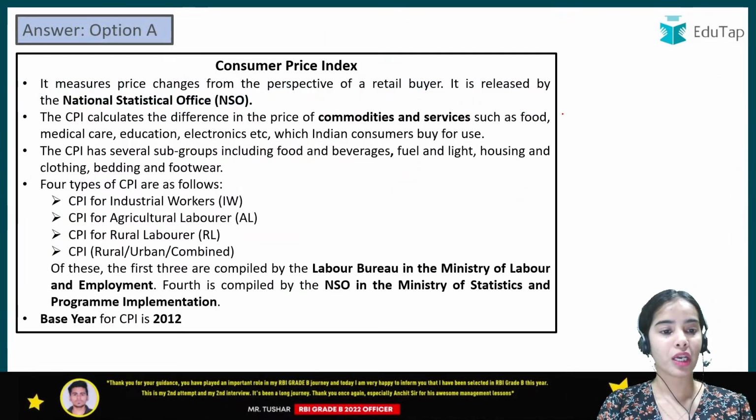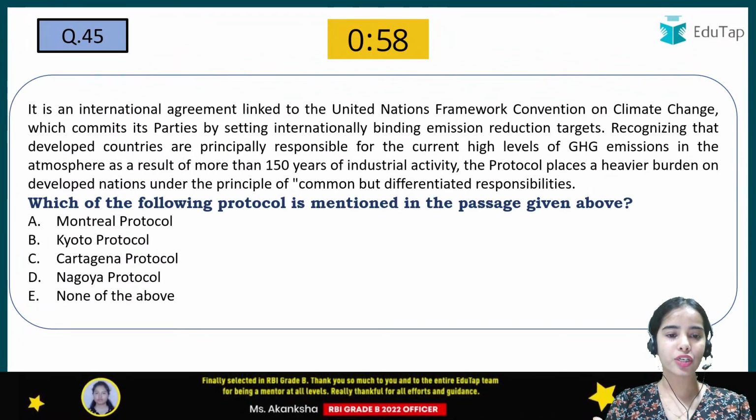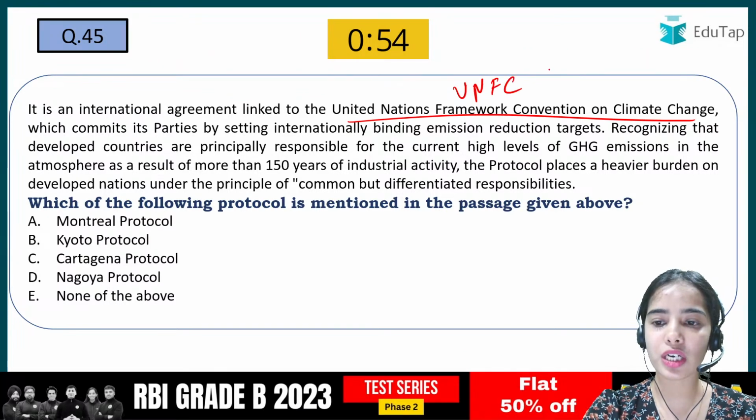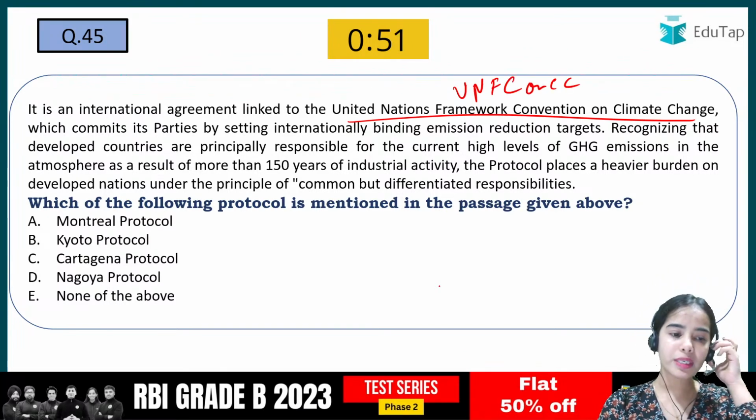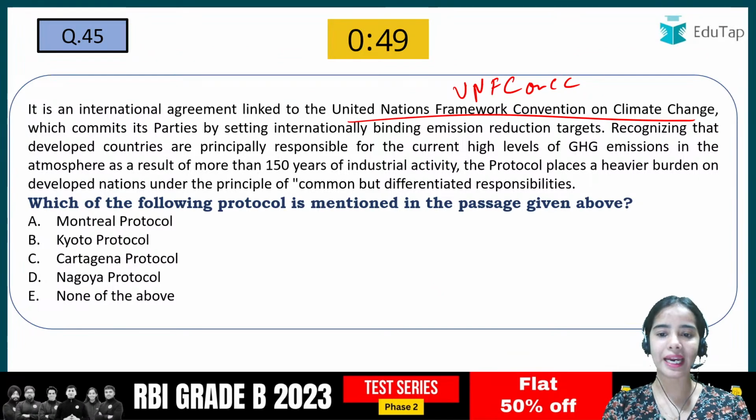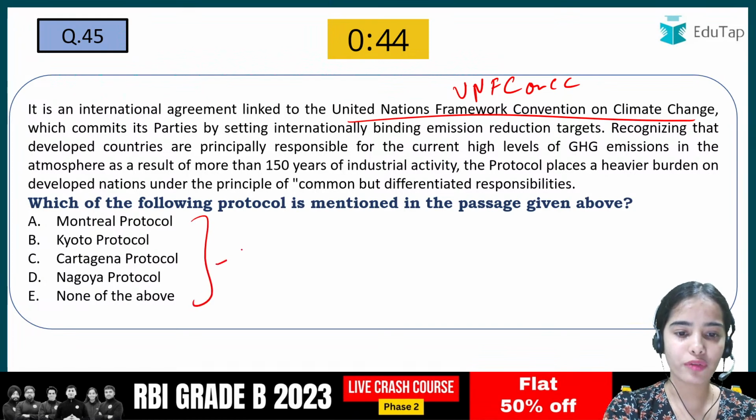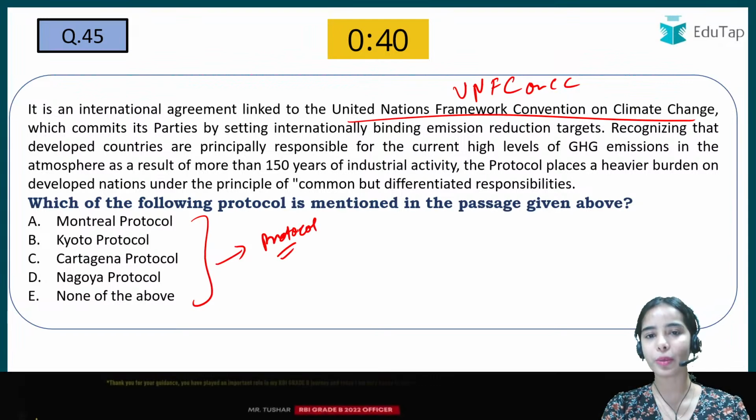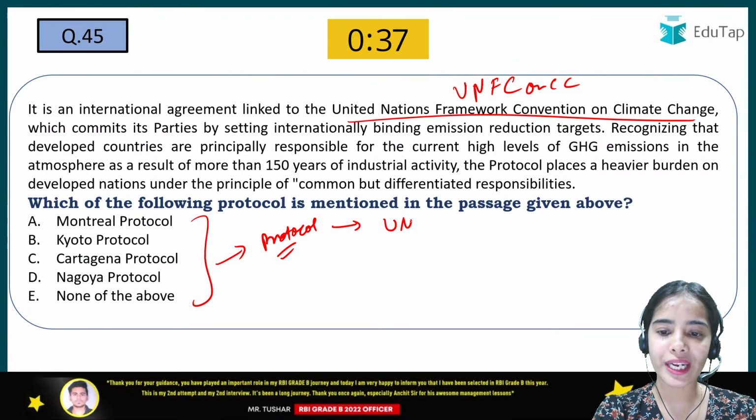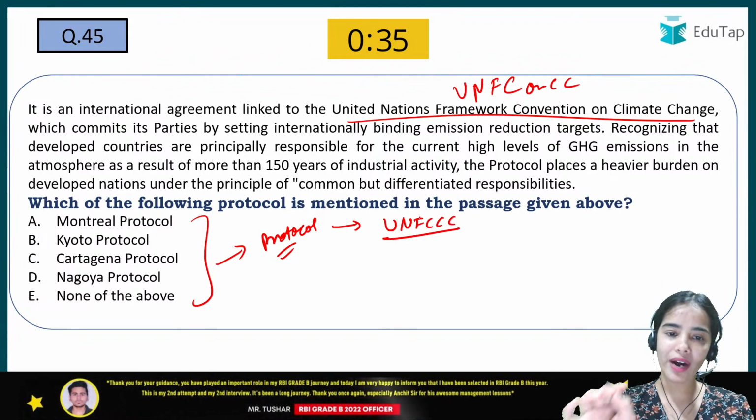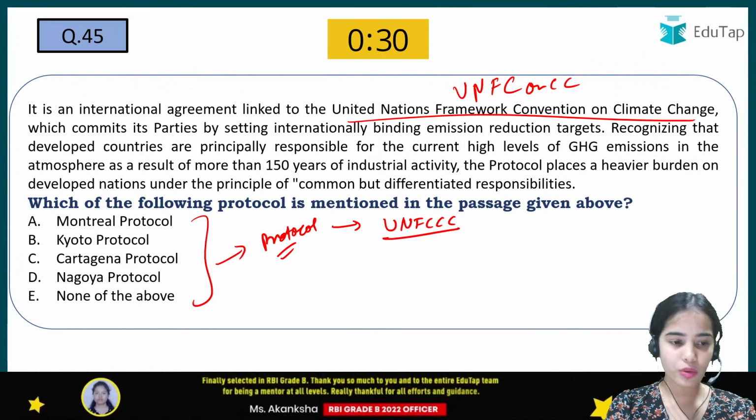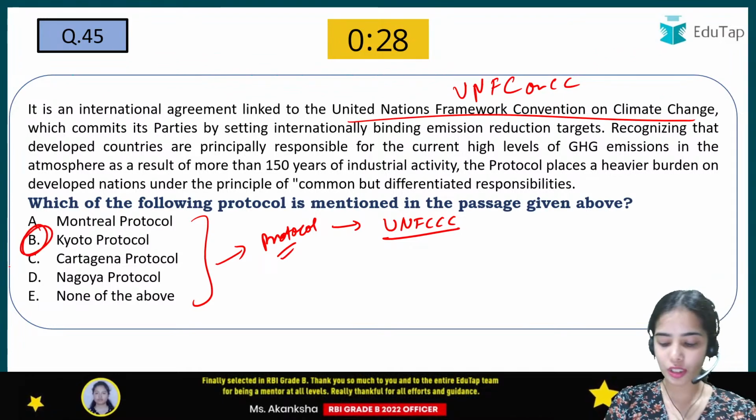Next is an international agreement linked to the UNFCCC, United Nations Framework Convention on Climate Change, which commits its parties by setting internationally binding emission reduction targets. So which of the following protocol, from the first line itself you should be able to tell, is linked with the UNFCCC that provides the internationally binding emission reduction targets. So I'm getting the right answer, that is Kyoto Protocol. So that is absolutely correct.